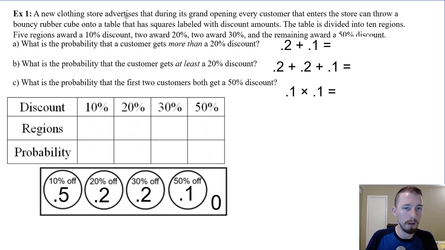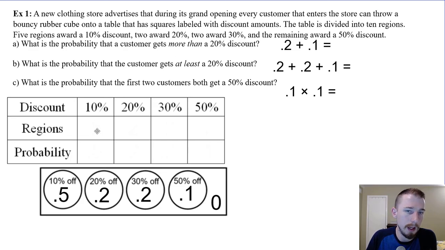A new clothing store advertises that during its grand opening, every customer that enters the store can throw a bouncy rubber cube onto a table that has squares labeled with discount amounts. The table is divided into 10 regions. I'm assuming they're all the same area. Okay. 5 regions award a 10% discount, 2 award 20%, 2 award 30%, and the remaining award a 50% discount. What's the probability that a customer gets more than a 20% discount?